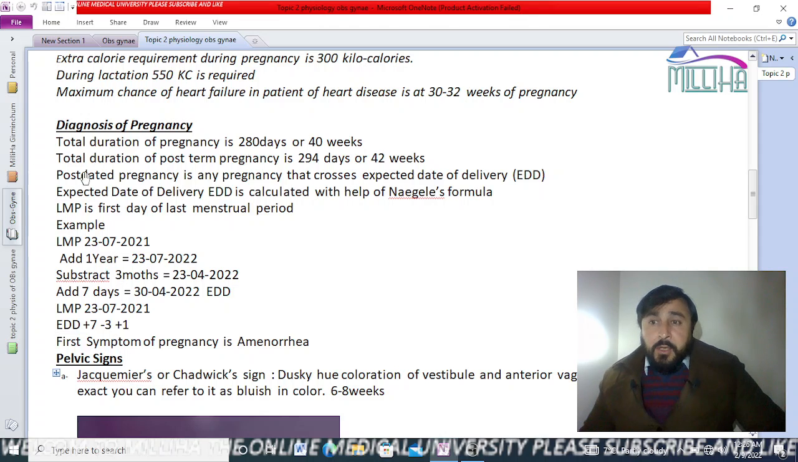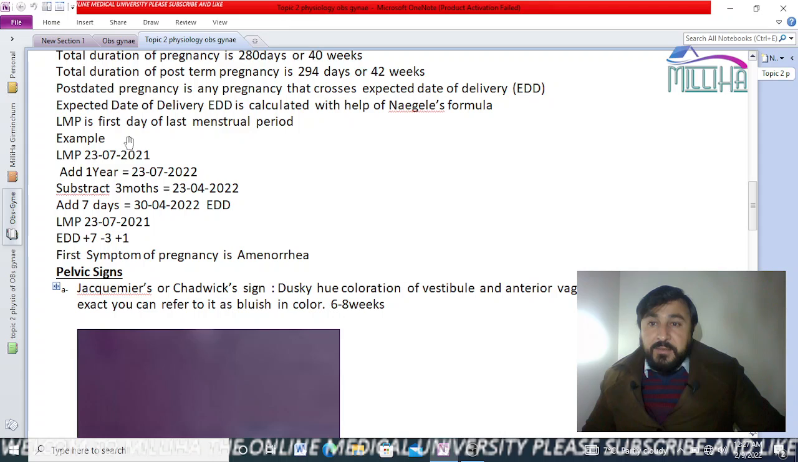Post-dated pregnancy is any pregnancy that crosses the expected date of delivery. Expected date of delivery is when the child should be born, which you, as a doctor, should predict. Expected date of delivery (EDD) is calculated with the help of Nagel's formula. So, what is Nagel's formula? You will add 7, minus 3, and plus 1. I will tell you.